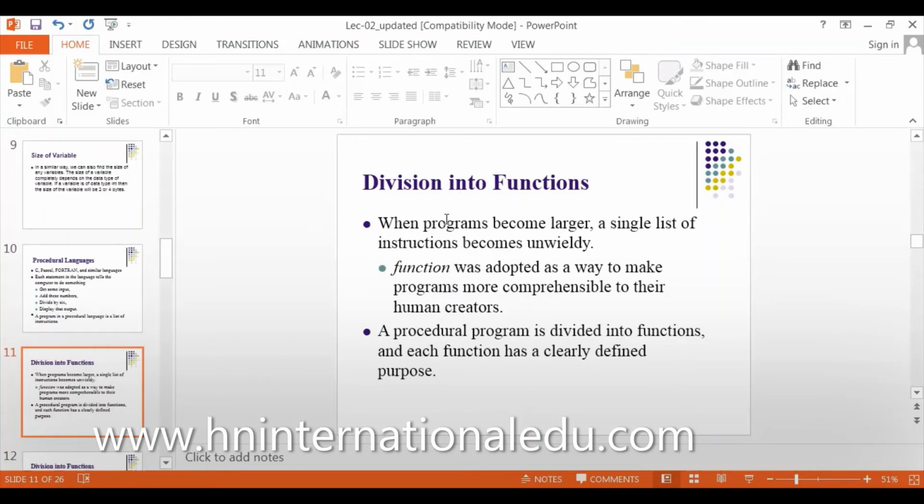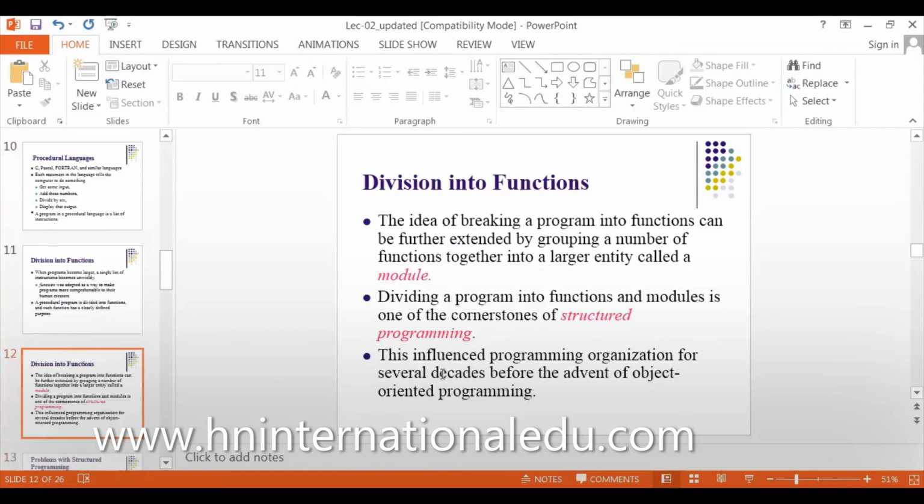Like how they calculate it in the Excel workbook, yes, exactly, functions. Very good example. So this is how things are done in different programming languages. A procedural program is divided into functions, and each function has a clearly defined purpose. Every function must have its own purpose. We can make functions by ourselves. We will discuss it later.